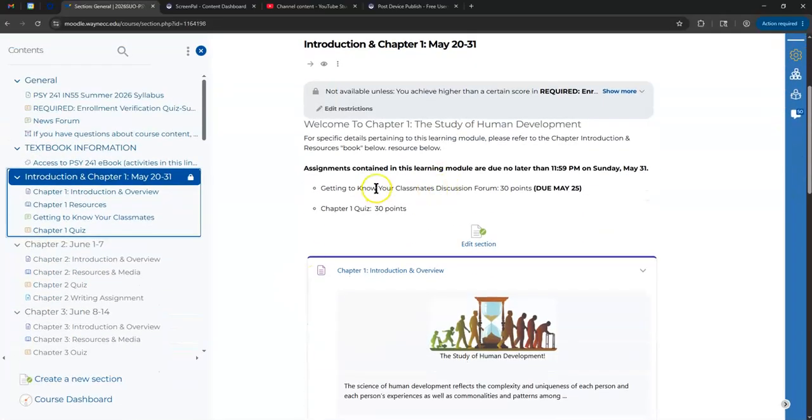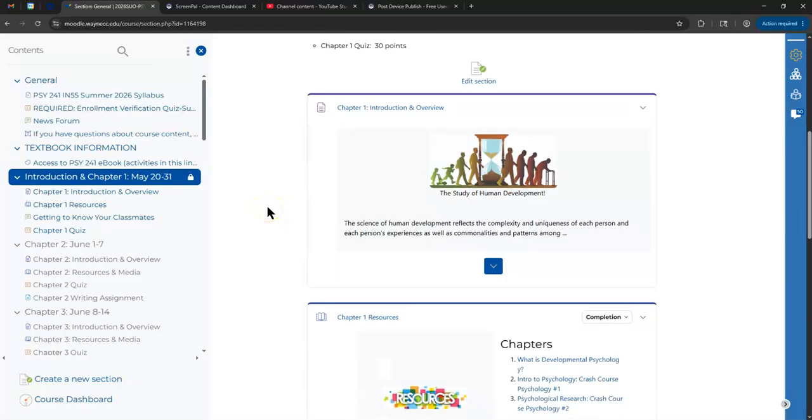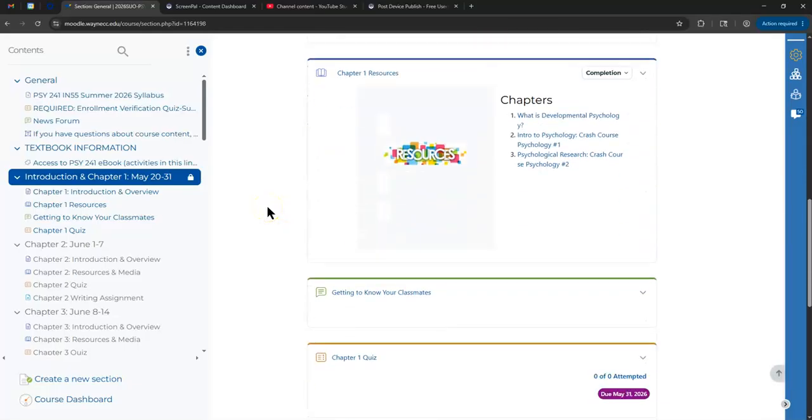In this module, you have an intro discussion forum. That's due May 25th. And then you have a Chapter 1 quiz, and that's not due until May 31st. Don't wait until May 27th to do the enrollment verification quiz because you're going to miss out on this easy discussion forum. It's 30 points. So make sure you do that.